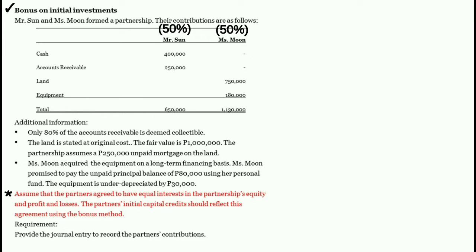Kung 50-50 yung profit or loss ratio, that means yung paghahatian or kung paano hahatiin ng partners ang kanilang capital contribution should also be 50%. 50% ng total partnership capital ay mapupunta kay Sun. At yung other 50% ng total partnership capital ay mapupunta kay Moon Capital. Let us now provide the journal entry.